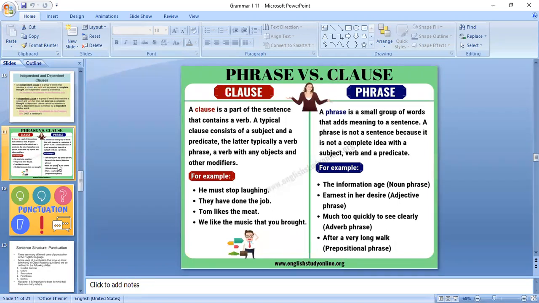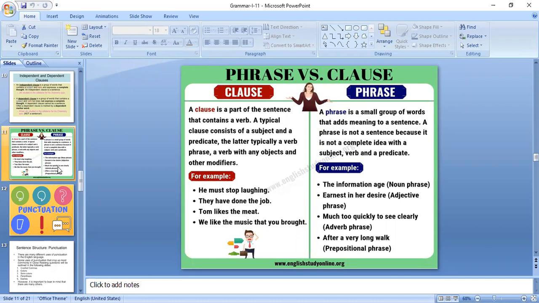Previously, while discussing phrases, I mentioned that a group of letters makes a word, and a group of words makes a sentence. A group of sentences makes a paragraph. A group of paragraphs makes content or data. Individual letters cannot make any meaning, but all together they make a word. Sometimes an individual word can make a meaning, sometimes it may not.